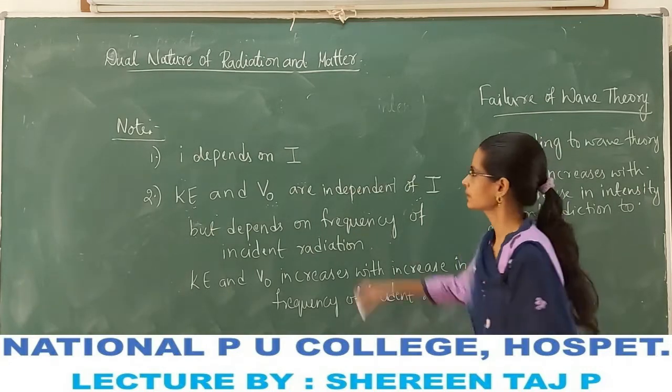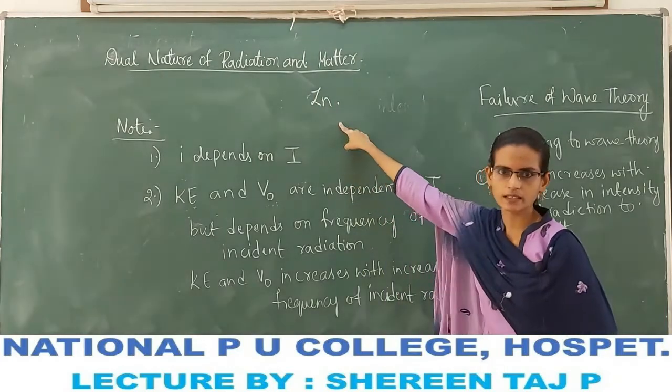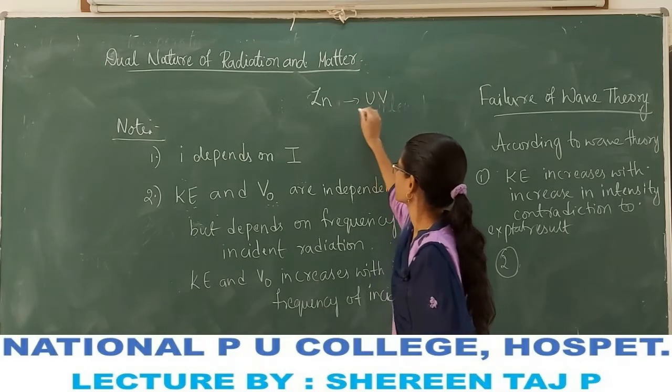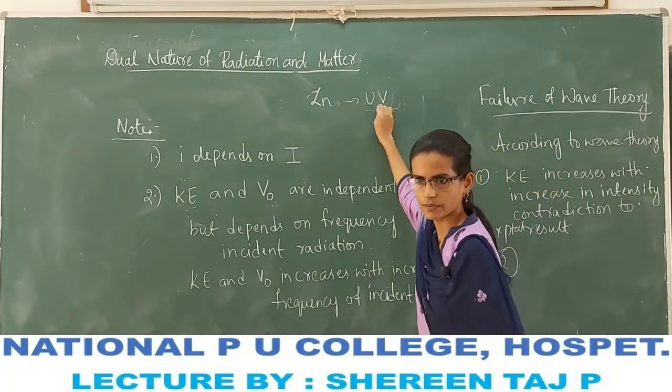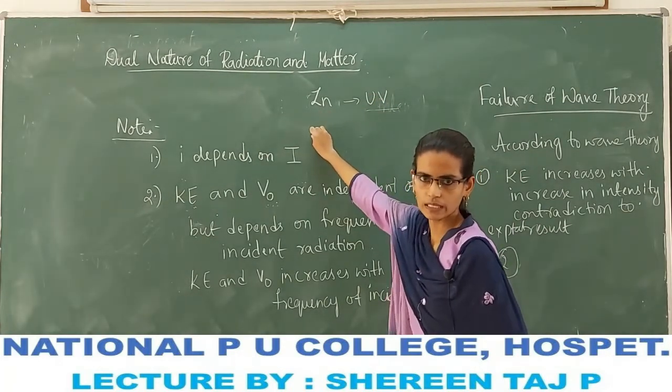For example, zinc shows the photoelectric effect for ultraviolet radiation. The minimum threshold frequency should be of ultraviolet radiation. If we use visible light, zinc does not show the photoelectric effect.